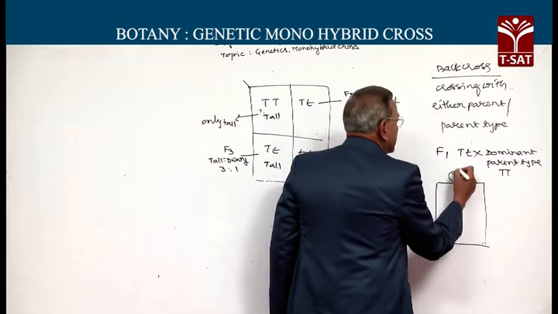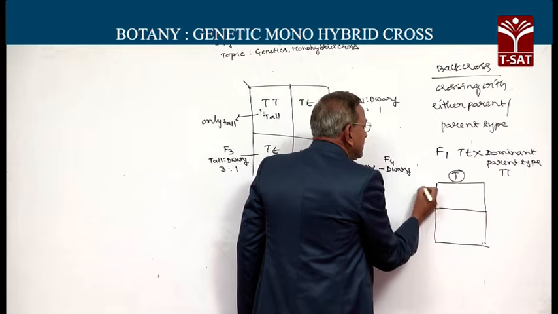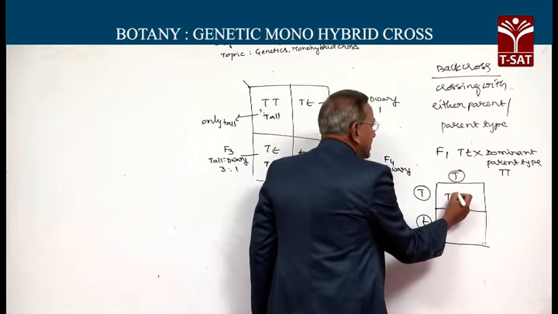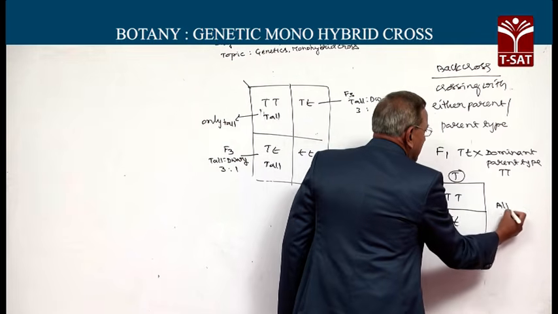So this is the gamete produced by the dominant parent type. These are the two kinds of gametes produced by the F1, capital T, small t. All are tall.